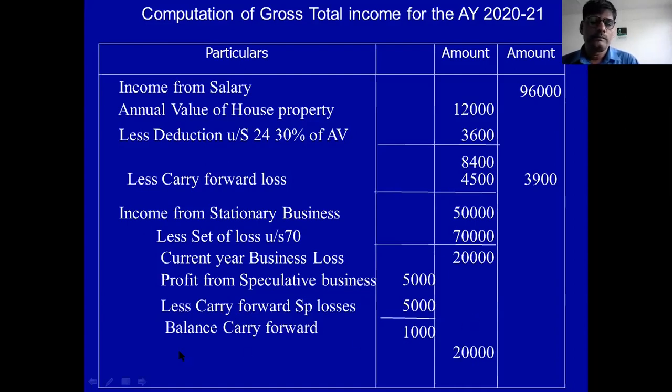The next is set off against capital gain and other source. Whatever 20,000 loss is here, current year business loss 20,000 is there. This current year business loss 20,000, you are permitted to adjust.